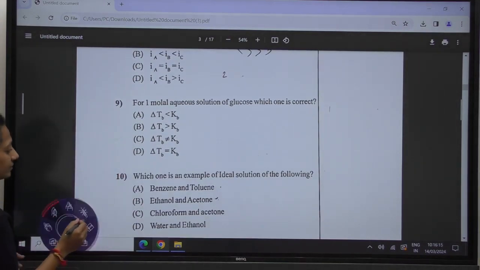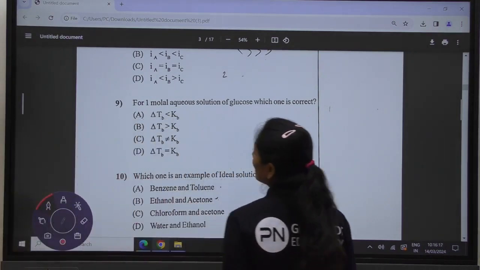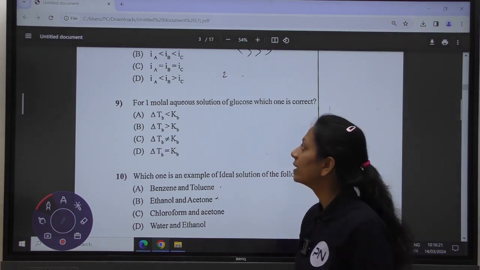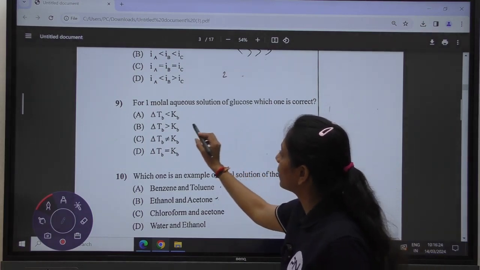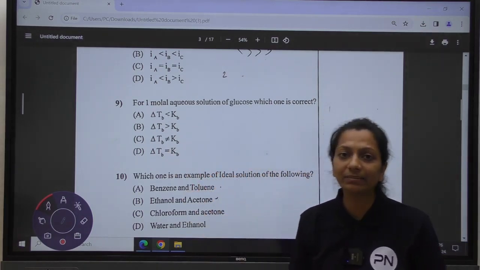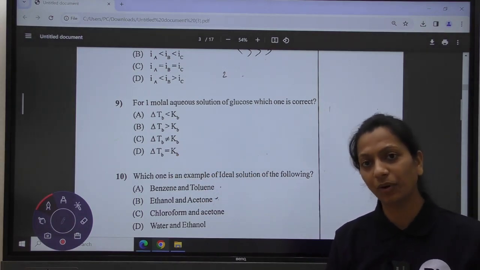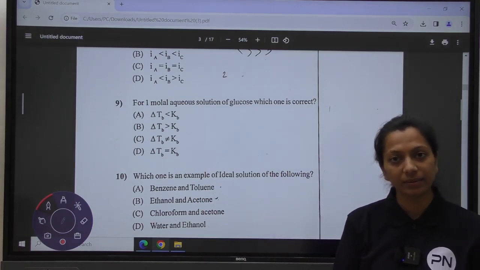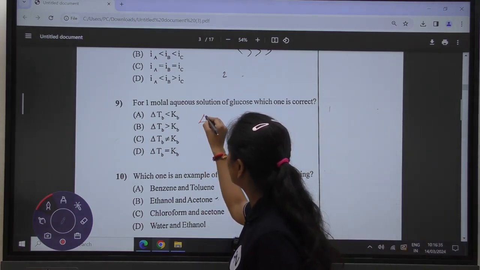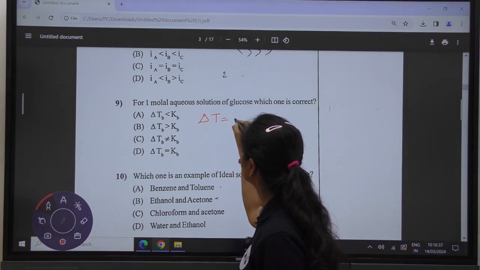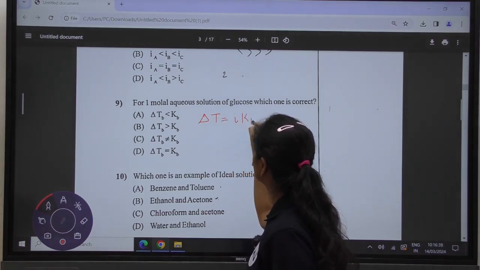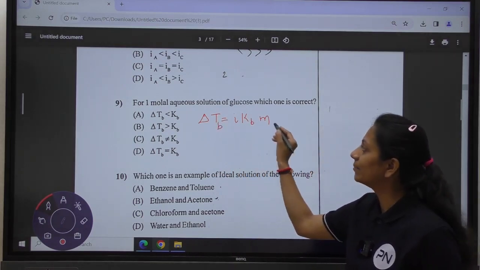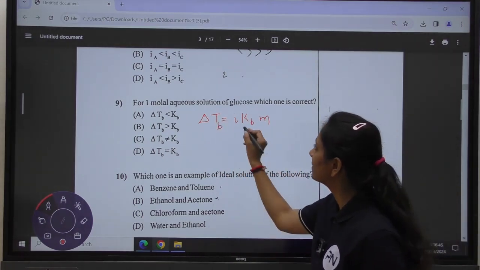Okay. In question number 9, it is asked, for a 1 molar aqueous solution of glucose, which one is correct? Okay, in this you have to find out the del Tb. What is del Tb? Del Tb is the elevation in the boiling point, and Kb is your constant for the elevation. We have the general relationship of del Tb with Kb and the molality: del Tb is equal to i Kb into molality. i is the Van't Hoff factor.